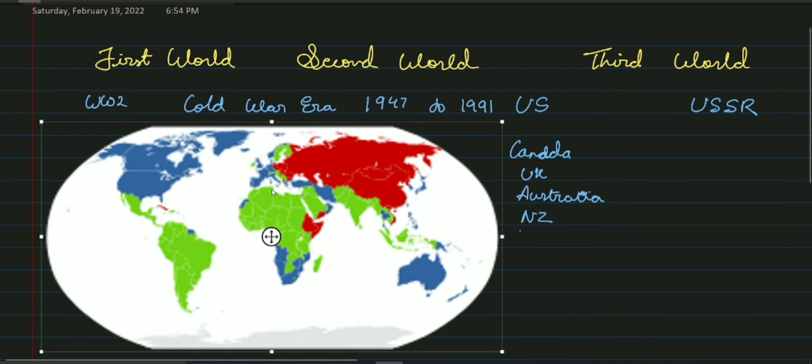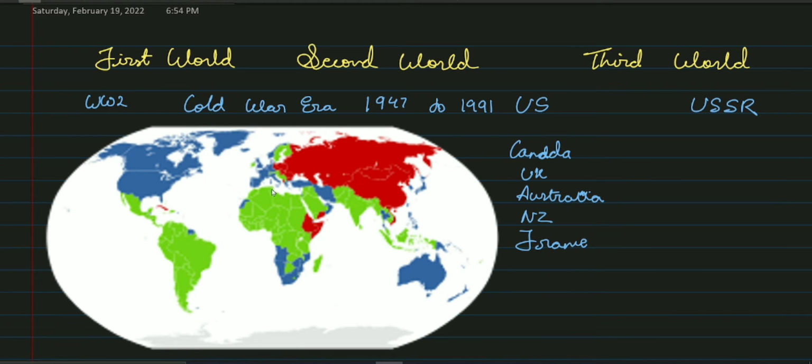We even have France and Germany, and let's take some Eastern countries like Japan and South Korea, and South Africa, and then Iran. Here we have Oman and so on. So these are the countries who were allies or who supported USA during the Cold War.